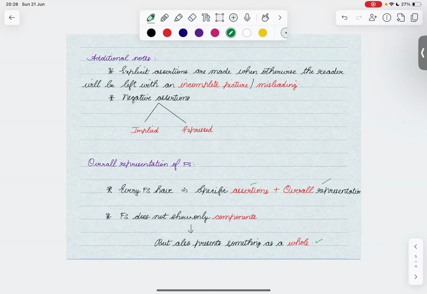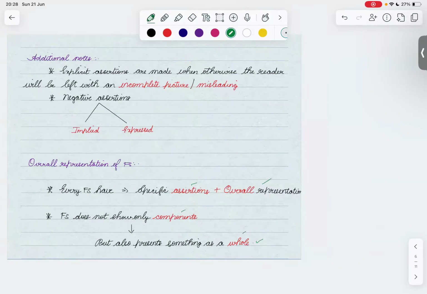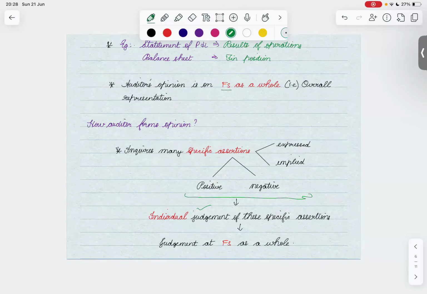When we look at the FS, it does not show only components, but also represents something as a whole. So the auditor's opinion is on FS as a whole, that is the overall representation. And auditors form an opinion by inquiring on the specific assertions, forming individual judgments on them, and then forming the judgment for FS as a whole.